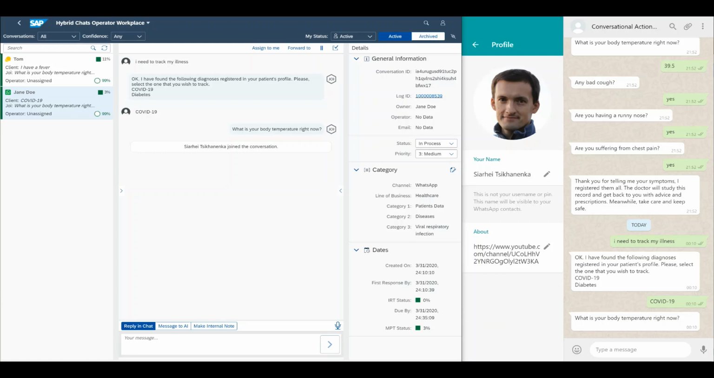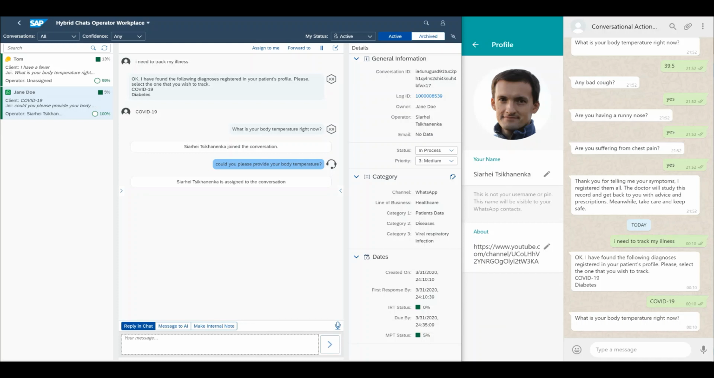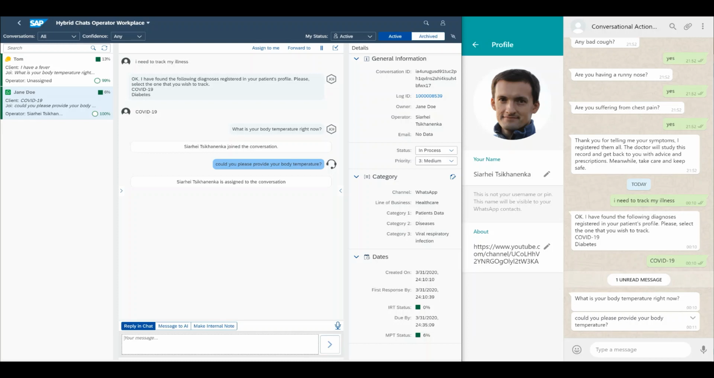And the information we captured, you see each interaction with the system is captured as an encapsulated log, and the operator can do different things here. So the operator can chat directly to the person, simply asking, could you please provide your body temperature. So once I enter it here, it will appear in WhatsApp. For WhatsApp, we have some more time difference because of WhatsApp APIs. And also we can talk directly to conversational AI here.